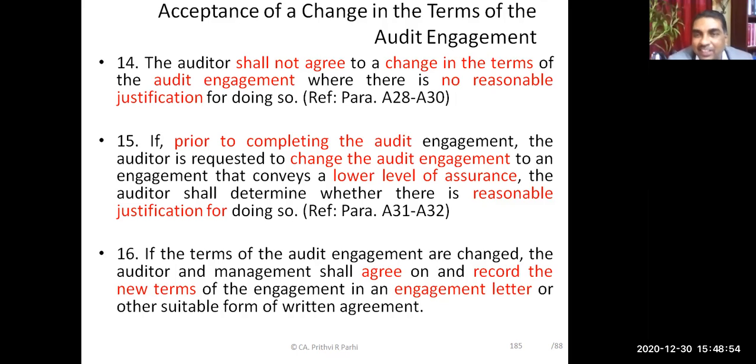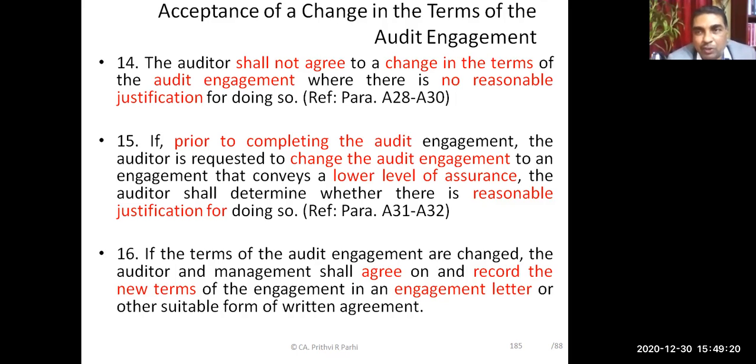Let us say auditor has started the audit. Engagement letter was already given prior to that. Auditor has started the audit. But before completion of the audit, the management says, no, we'll change this engagement. We'll not make it as an audit engagement. We'll, let us say, change it to a review engagement. And there is a difference between the audit engagement and review engagement.